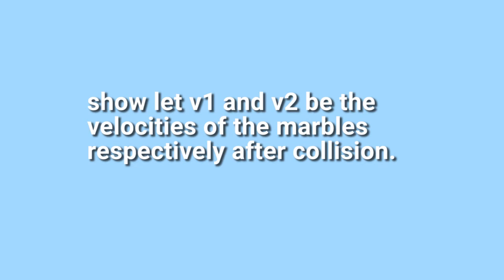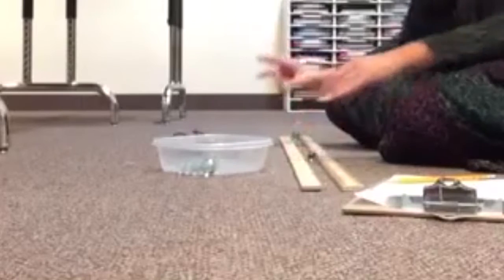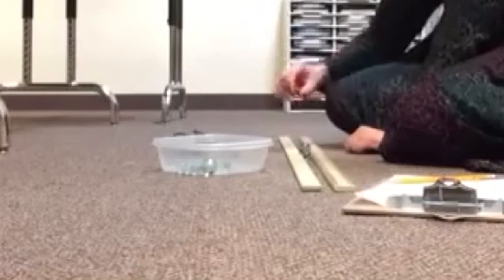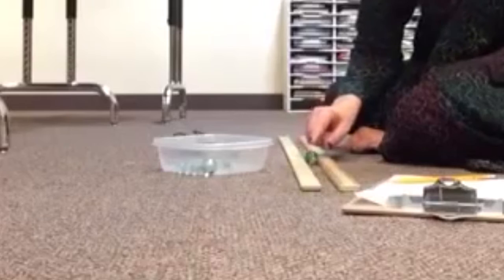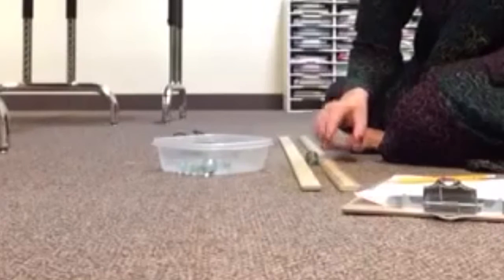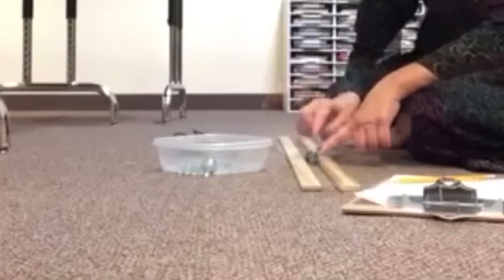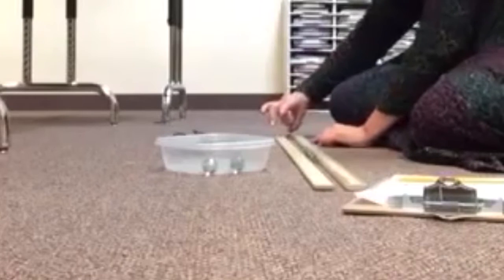Let v1 and v2 be the velocities of the marbles respectively after collision. m1u1 plus m2u2 is the total momentum of the two marbles before collision, and m1v1 plus m2v2 is the total momentum of the two marbles after collision. From the above equation, we observe that the total momentum is unchanged before and after collisions. We can say that the momentum is conserved. Law of conservation of momentum states that in the absence of a net external force on the system, the momentum of the system remains unchanged.